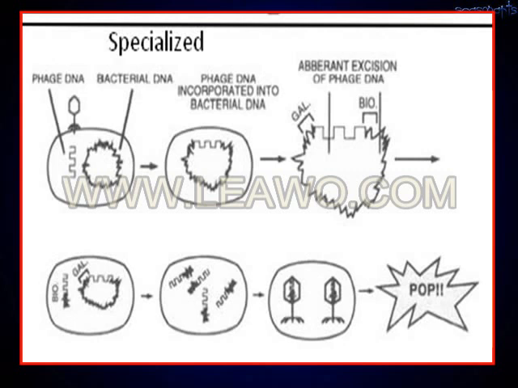This is known as specialized or restricted gene transfer. That means only one gene or a particular gene, for example the gal gene, is transferred from one bacterium to another. This is known as restricted transduction or specialized transduction.